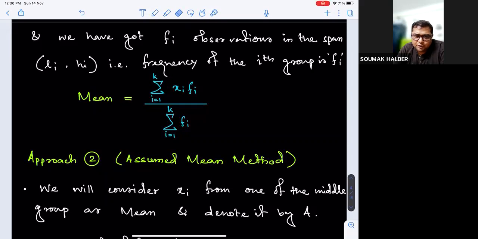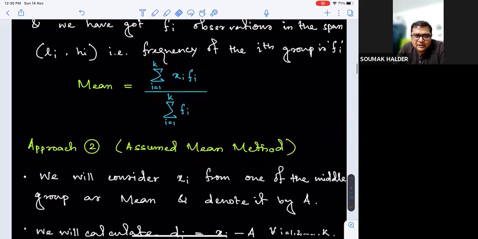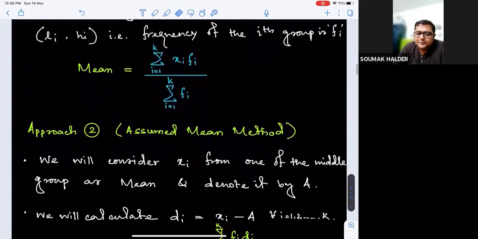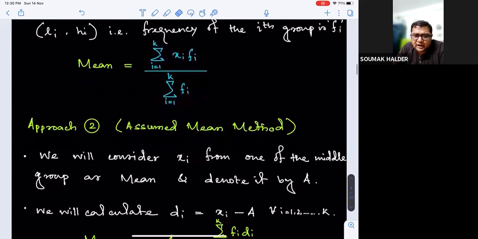If we target any class and take the corresponding class average as the assumed mean capital A, then we will identify the calculations for di, the difference in the ith group, where di is the class average of the ith group minus the assumed mean. If xi are all huge, then xi minus A is supposed to be respectively lesser data, positive or negative, but numerically lesser.